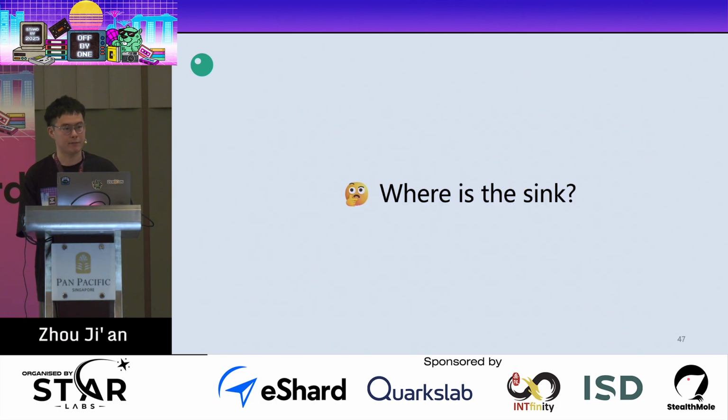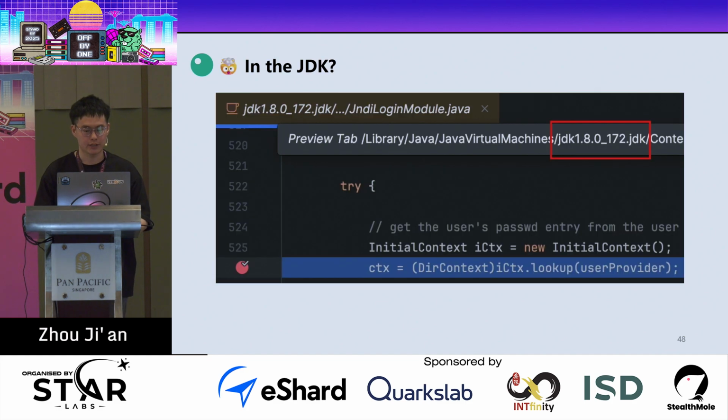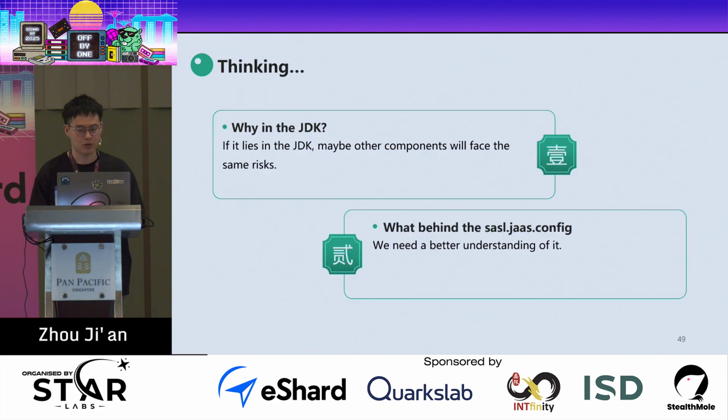So when studying vulnerabilities, an important step is to know the sink. So where is the sink in the Kafka client vulnerability? Wait a moment, the sink just lies in the JDK. At that time, I had two ideas in my mind. First, why is the sink in the JDK? If it is in the JDK, maybe other components will face the same risk.